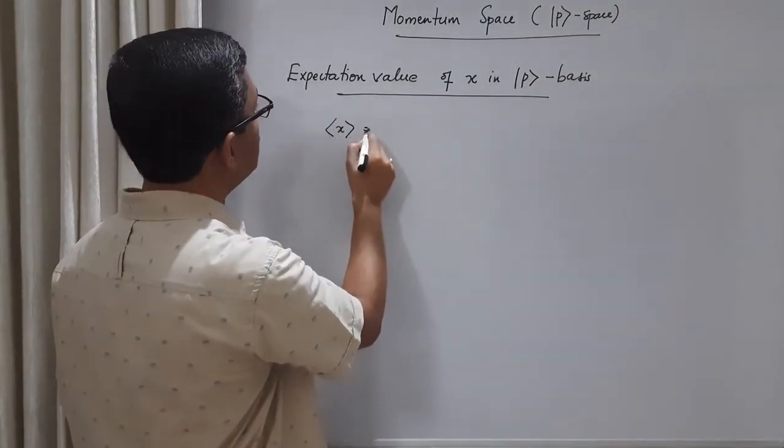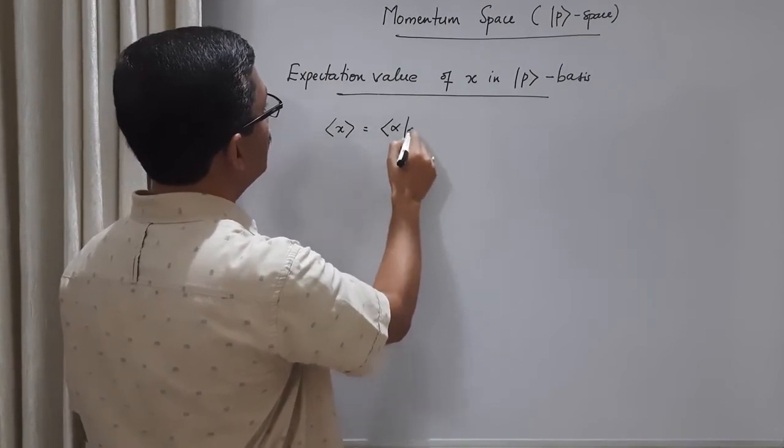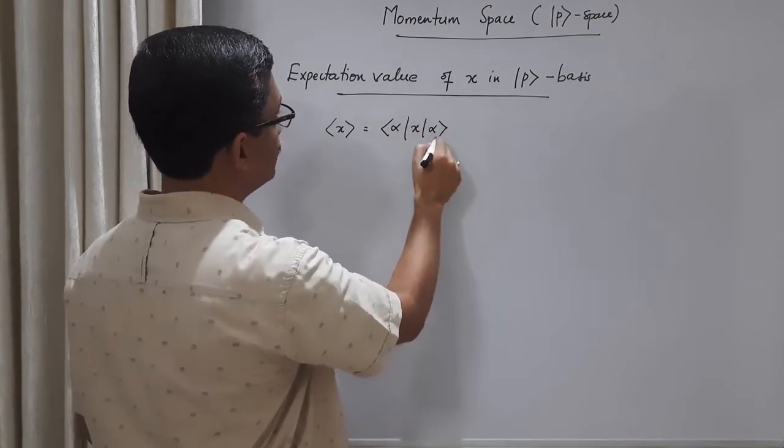Consider the expectation value of the position operator in momentum basis. So let us calculate the expectation value of the position operator in a general ket.